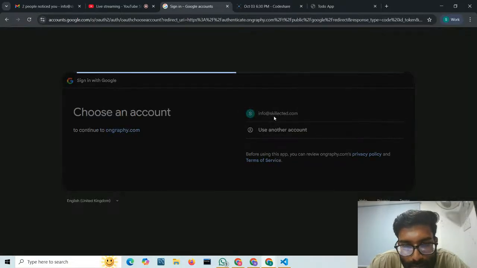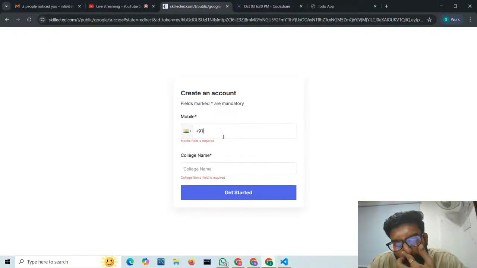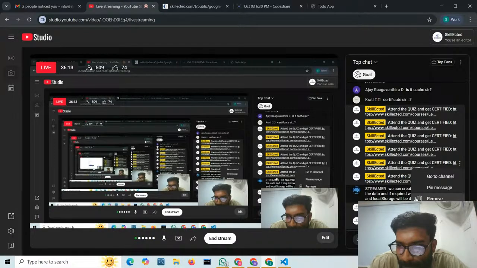So I can click on this email ID, right? After that it is asking me the mobile number and all these things. So you have to give your mobile number and you can also give your college name and click on get started and your quiz will be started.